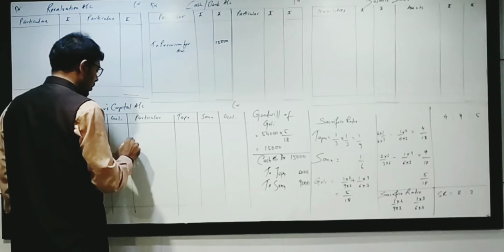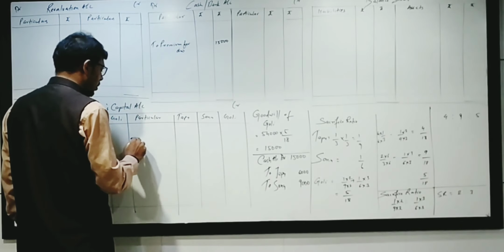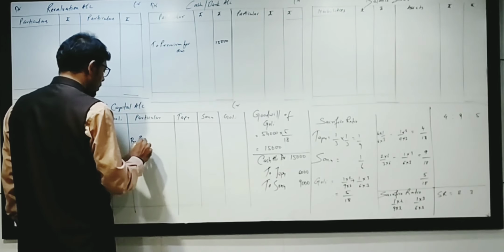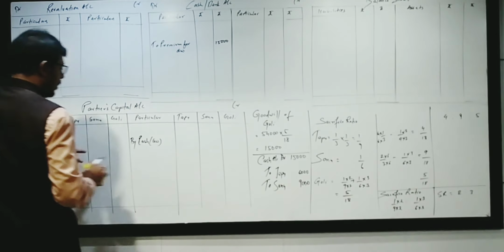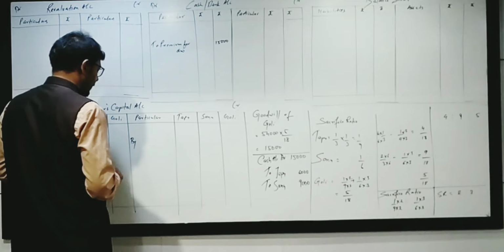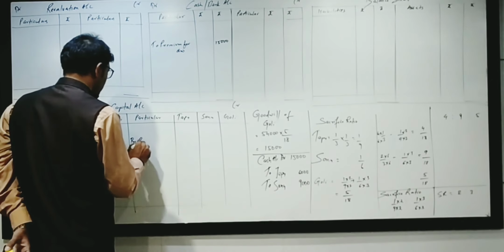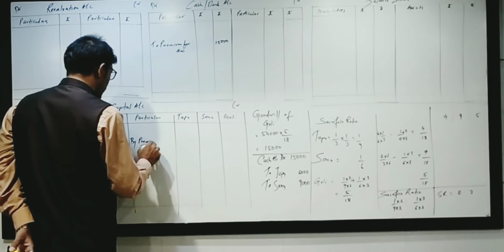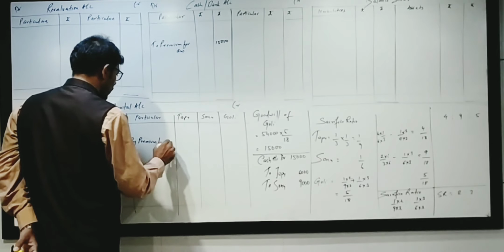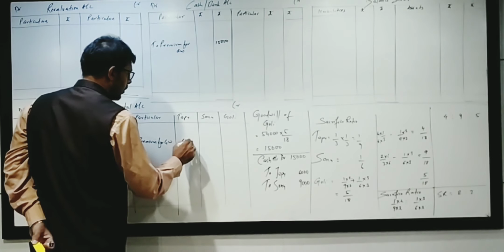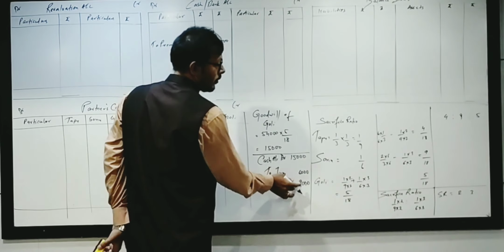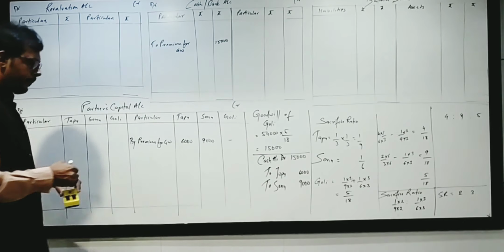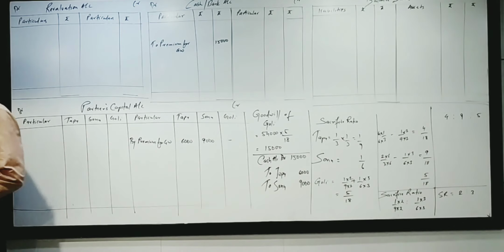And over here on the credit side of the partners' capital accounts, by cash account, in brackets goodwill, or else you can also write by premium for goodwill, 6,000 and 9,000, means in the sacrificing ratio. Then the next adjustment.